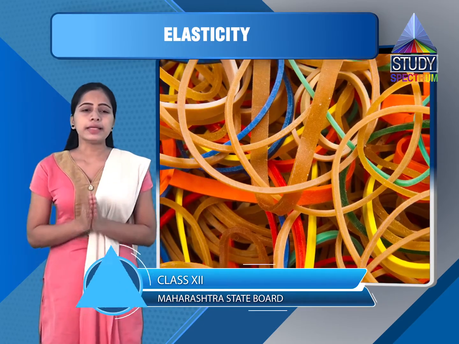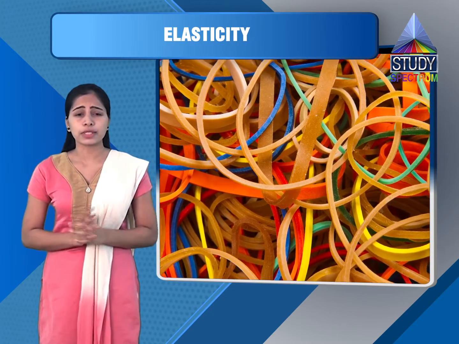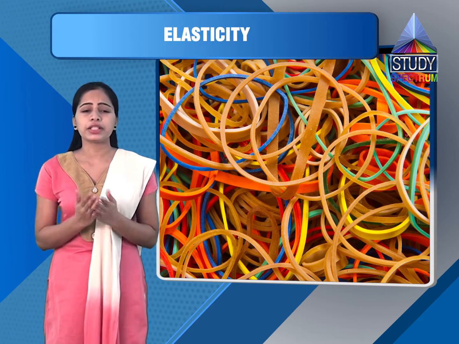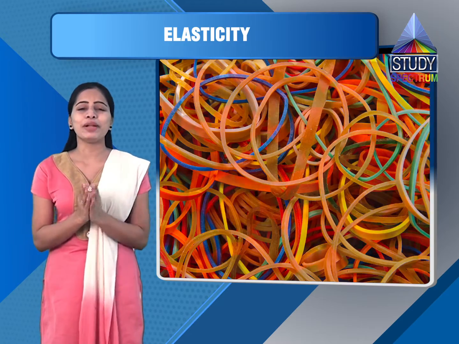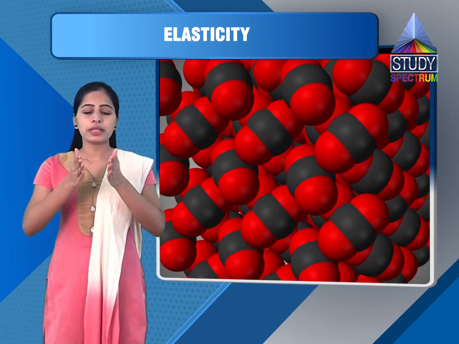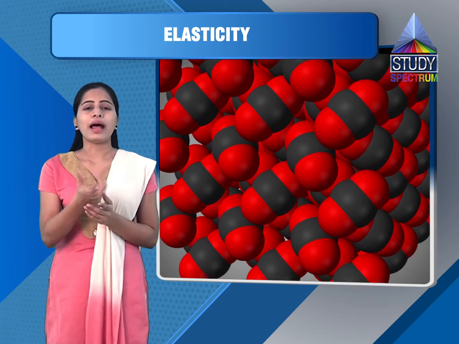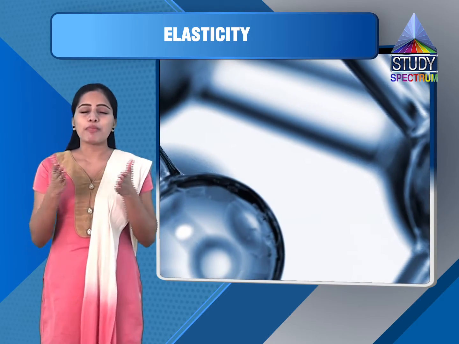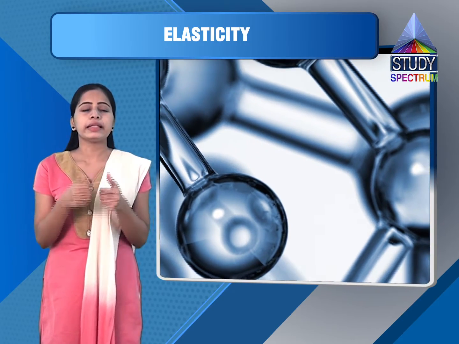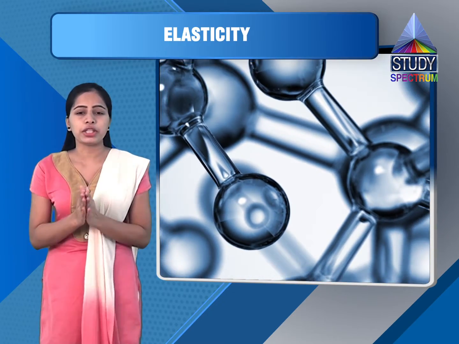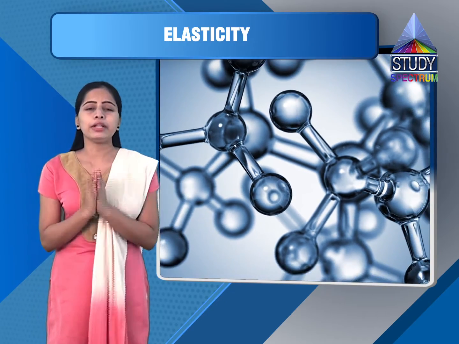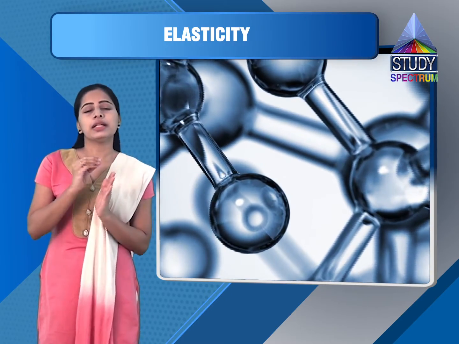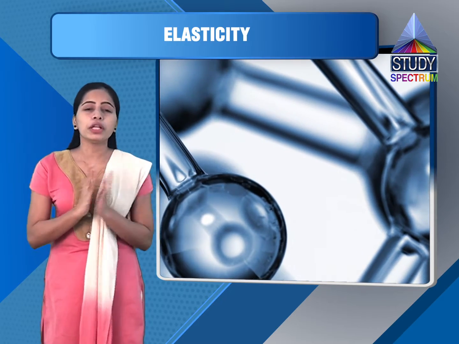So now let's see, when an external unbalanced force is applied to a body, it gets deformed due to relative change or displacement of molecules. That means suppose I have some particle or some matter. As you know, matter is made up of molecules, and when we apply the force, the molecules get displaced, means they change their positions. Relative displacement means they are changing their position from the original position.